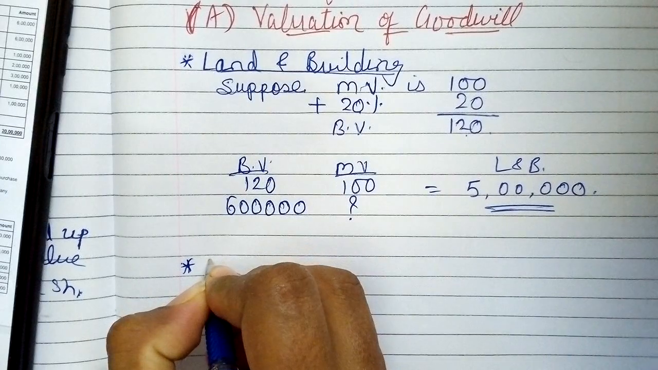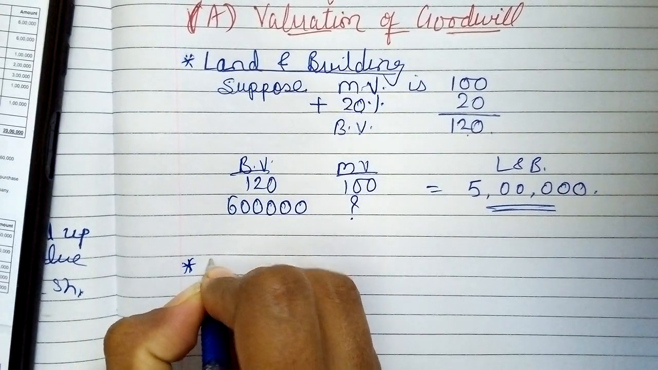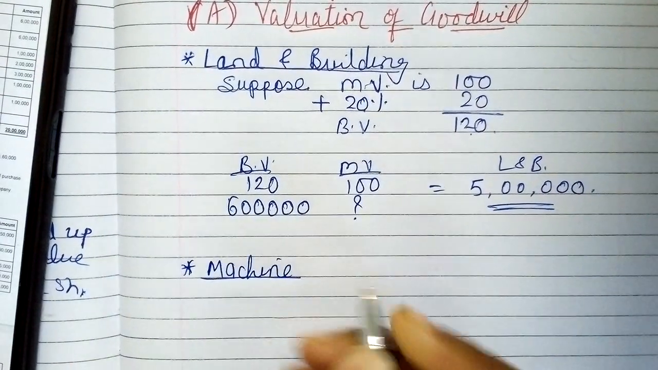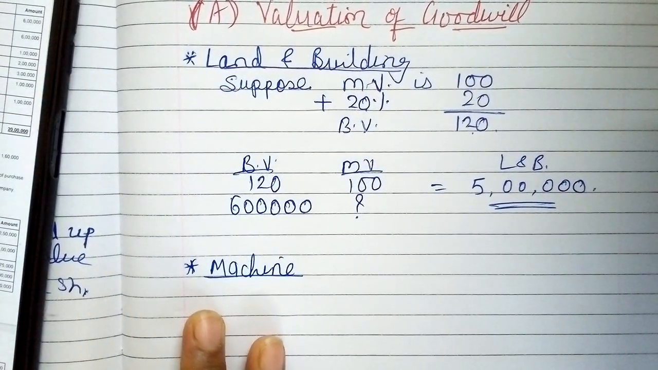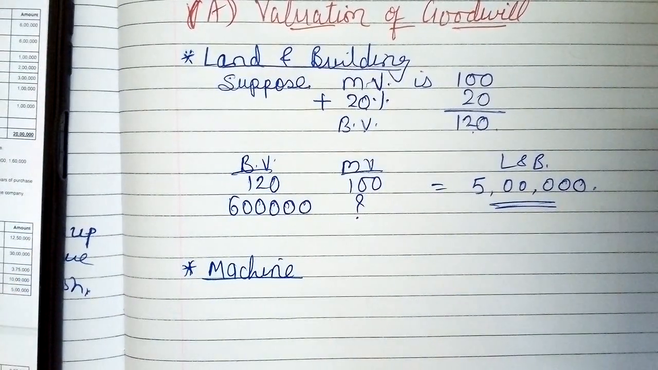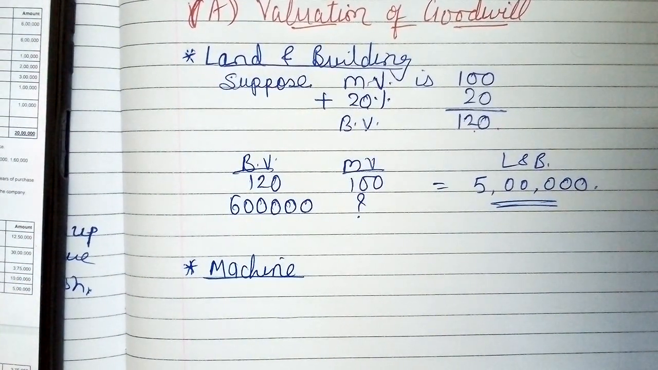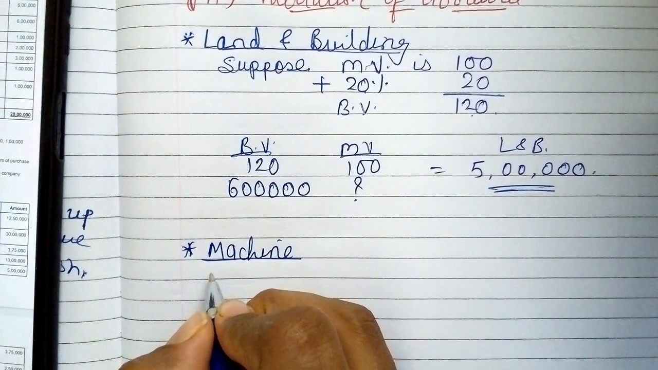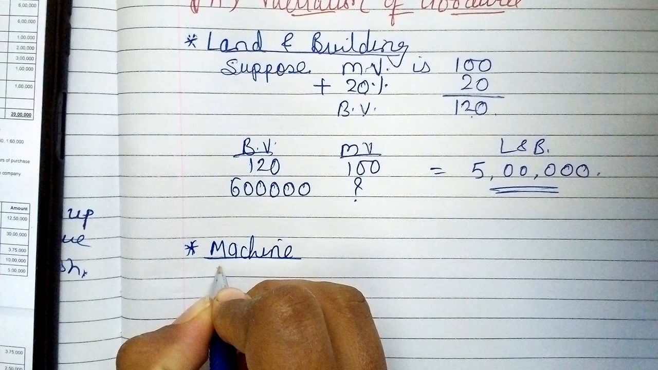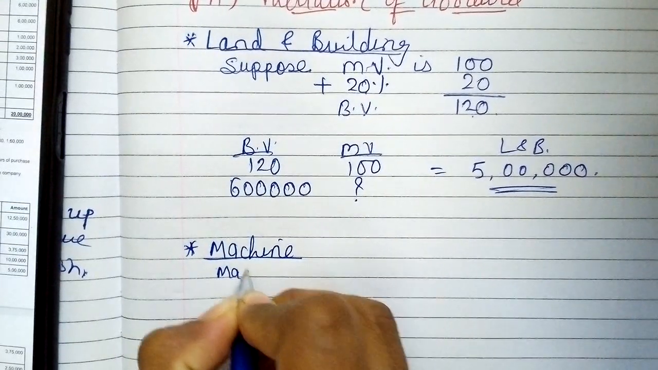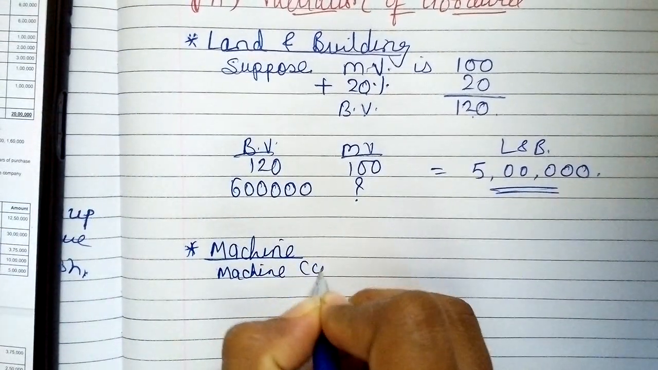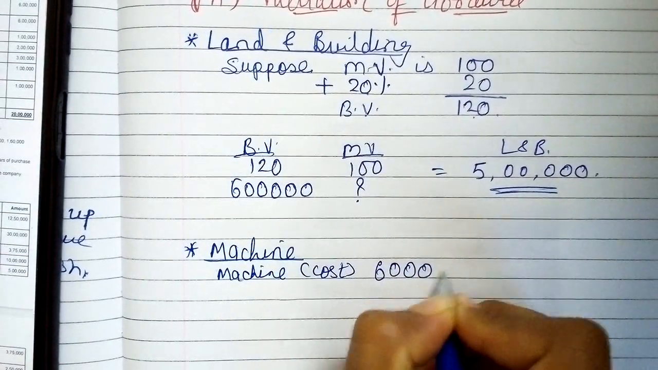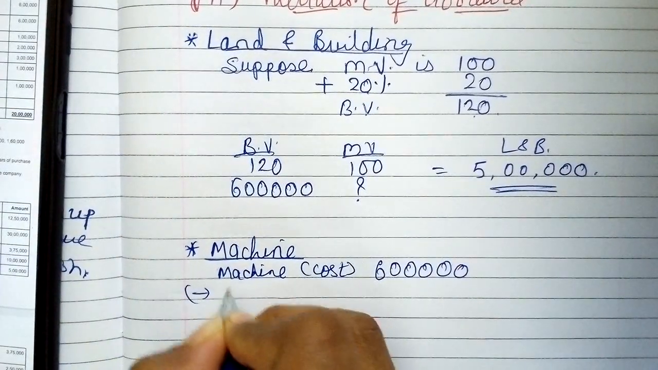Likewise, we also have to calculate the market price of machine. Here it is said the market price of machine is 25% more than book value. So firstly we need to calculate the book value of machine and then we can go with the market price. The depreciation fund on machine is given. The cost price of machine is given on the asset side, that is 6 lakhs.